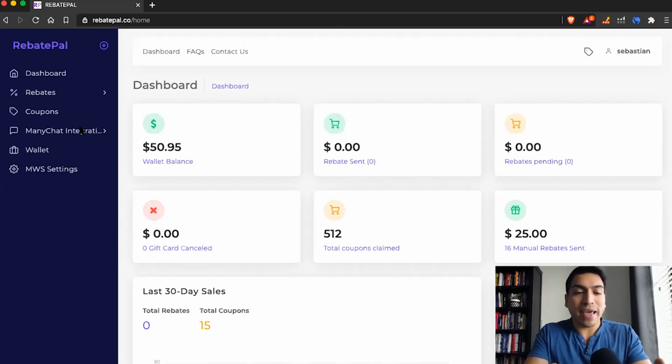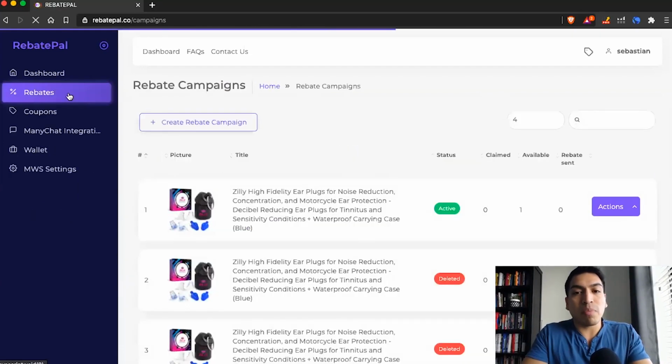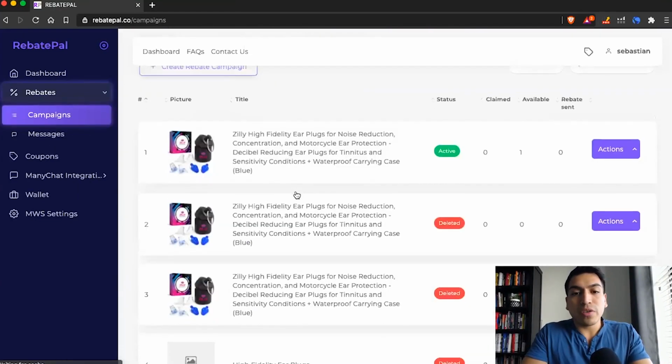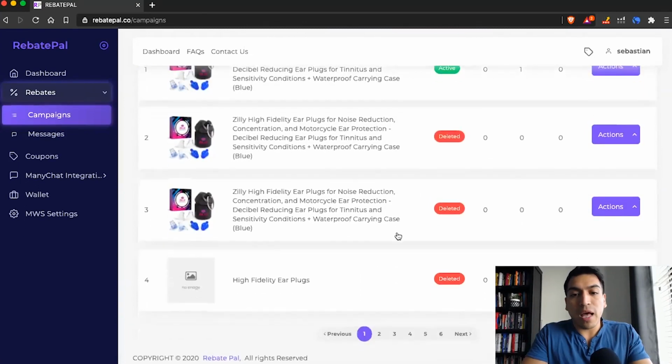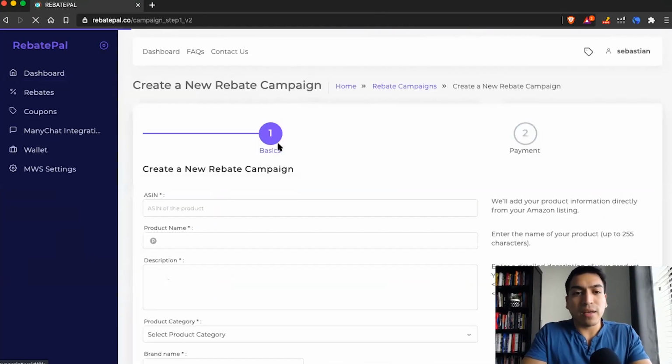So we didn't want to cap Amazon sellers in how many products they wanted to list by charging them per rebate or per coupon. We wanted to make it super easy. And so this right here, the rebate section, this is for our platform. So you can see all your campaigns of how they're performing right here. And creating a campaign for the platform is super easy.